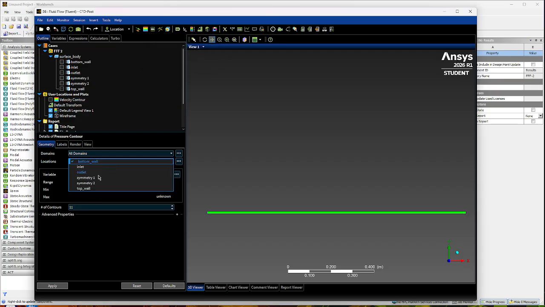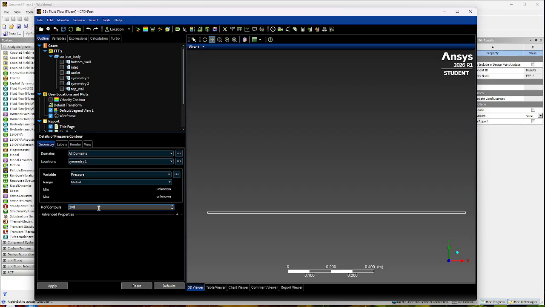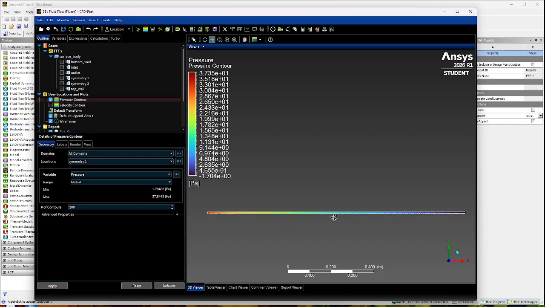Like that, pressure, and along symmetry 1. Pressure, do 200 contours, and then there we go. Alright.